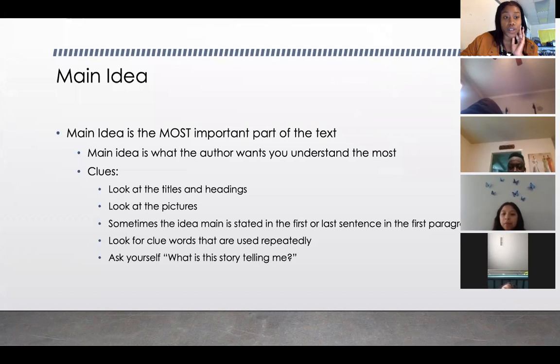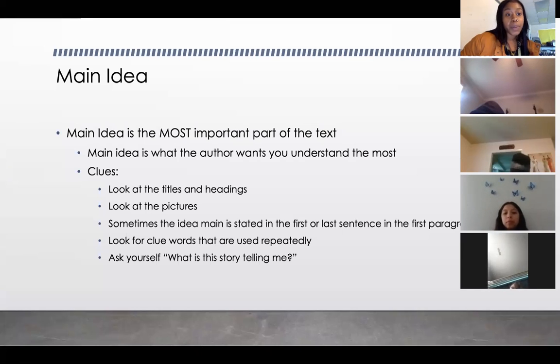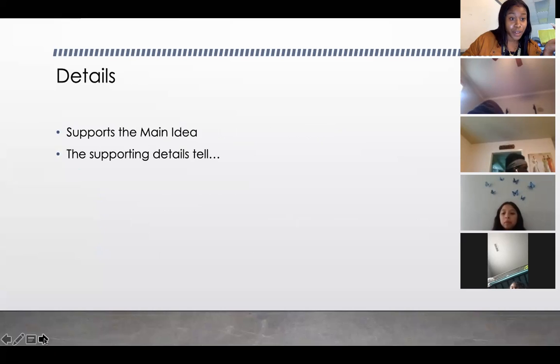So these are the clues. I'm going to ask you guys again at the end of the class period. What are the clues to help us identify the main idea? You look at the title, look at the pictures, look at the first paragraph, look for words that are used repeatedly, and then you ask yourself, what is the story telling me? All right, do you guys know, what do the supporting details tell you? Let's see if you guys remember that. Marcus.